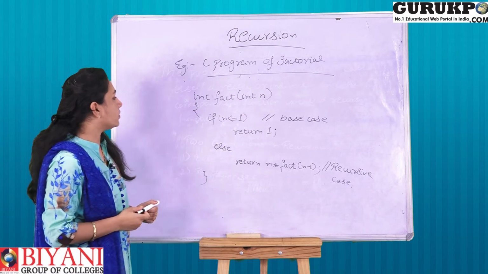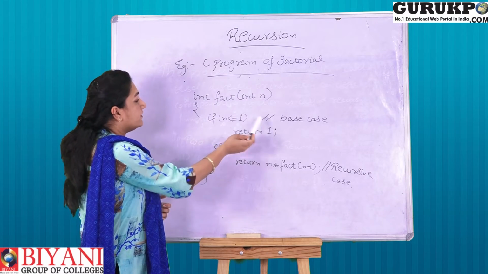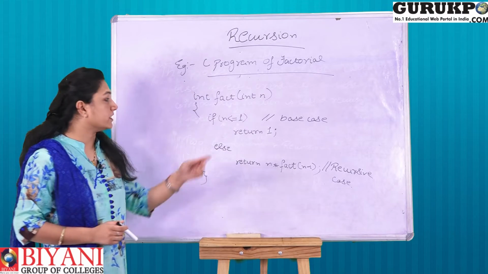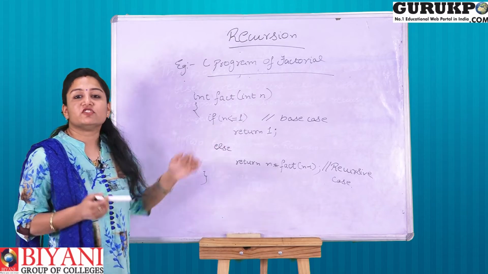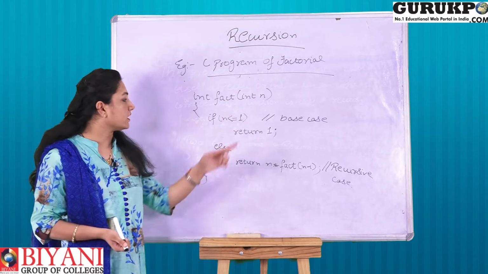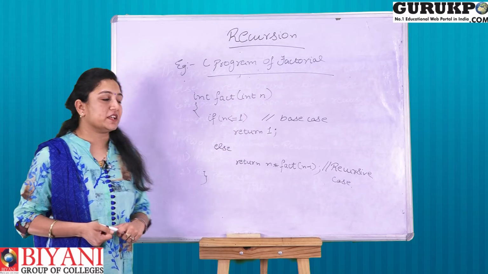Now inside the code we have a base condition, that means the terminating condition on the basis of which just a single value is returned and no recursive process takes place.